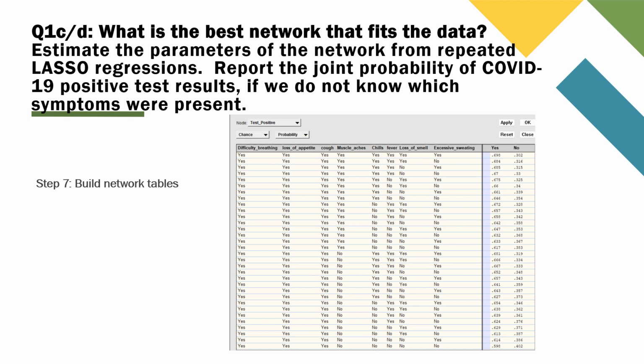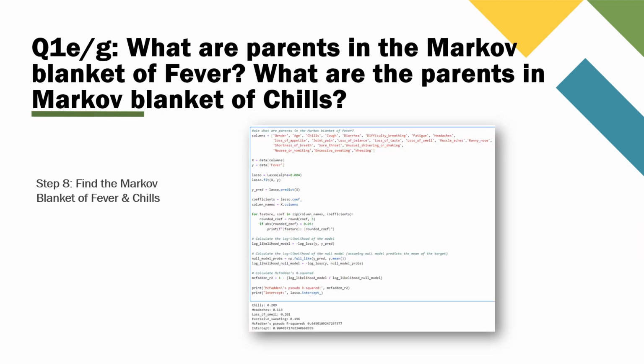When your tables are finished, the result will be the best network fit for the data, and you will have found the joint probability of COVID-19 positive test results if we don't know which symptoms were present. To find the Markov blankets, you can use regression or look at the parents in the network you built in Netica. You want to regress the outcome variable on all predictor variables. The significant coefficients are the parents in the Markov blanket. This is an example for fever.